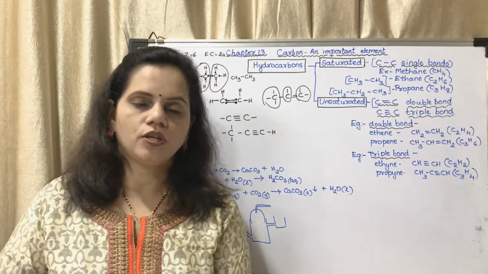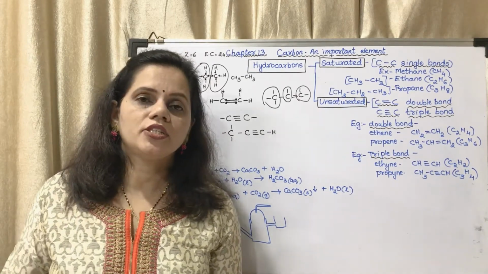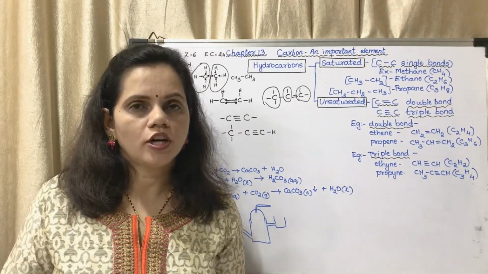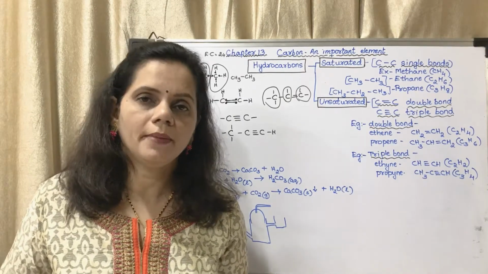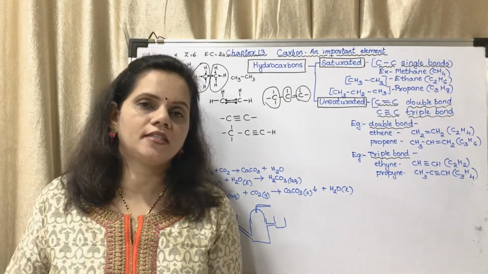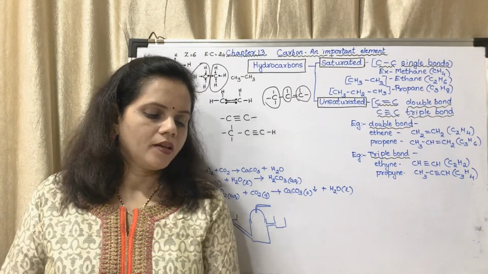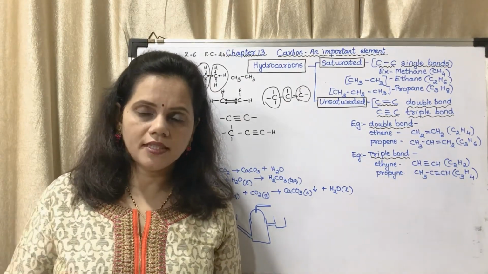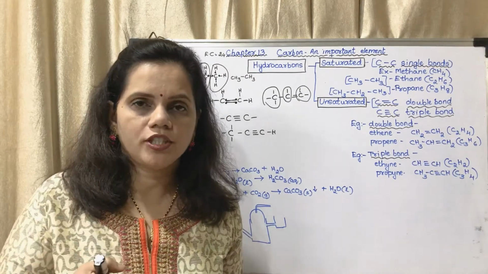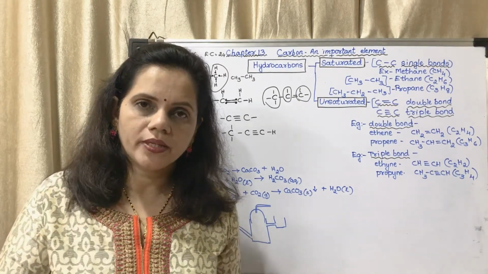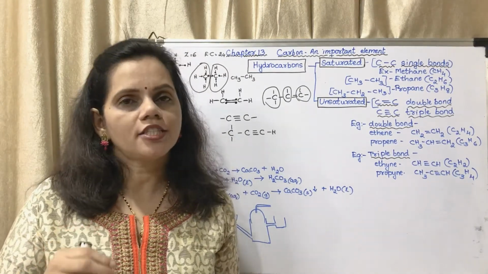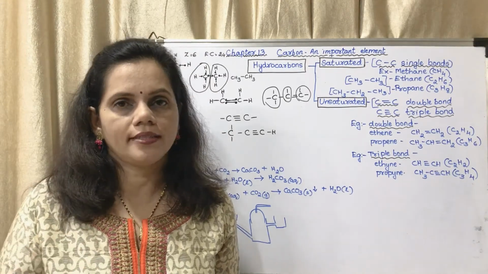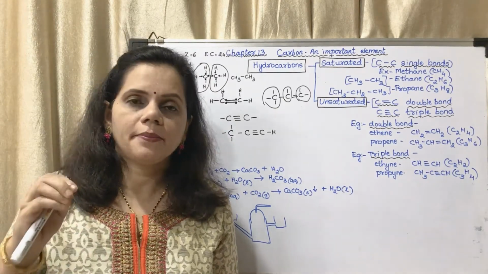Now what is the question? What can you see? We may see that the lime water in the test tube turns milky. What might be the reason behind it? The carbon dioxide which you are blowing will react with lime water to form calcium carbonate, which is white in color. So it is a precipitate.